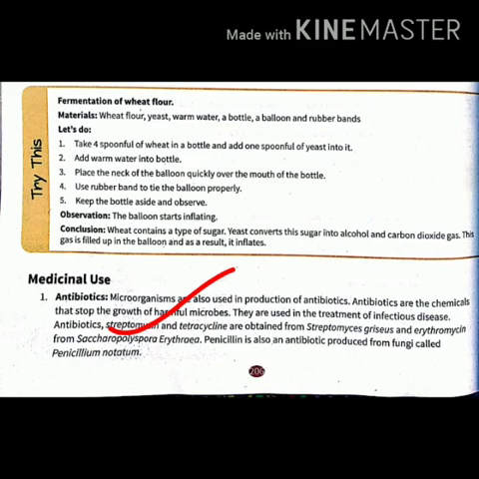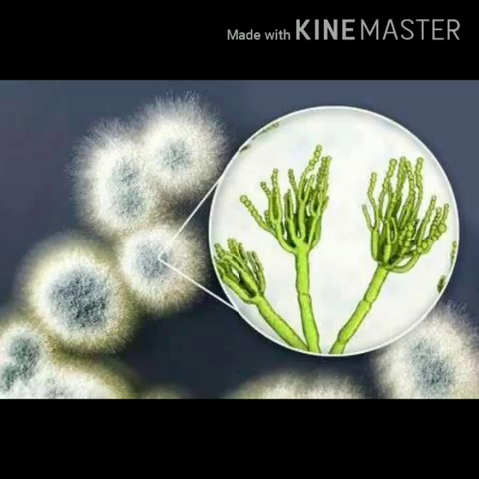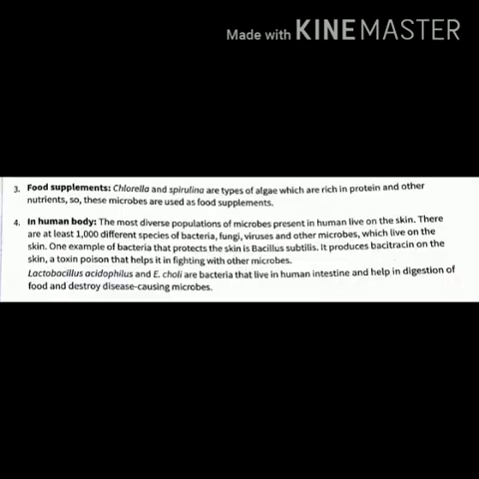So next we discussed the medicinal use of microorganisms. Here we discussed antibiotics. Antibiotics are the chemicals that stop the growth of harmful microbes, for example, streptomycin and tetracycline. Penicillin is an important antibiotic which is used in the treatment of infectious disease, and it is obtained from a fungus called Penicillium notatum.